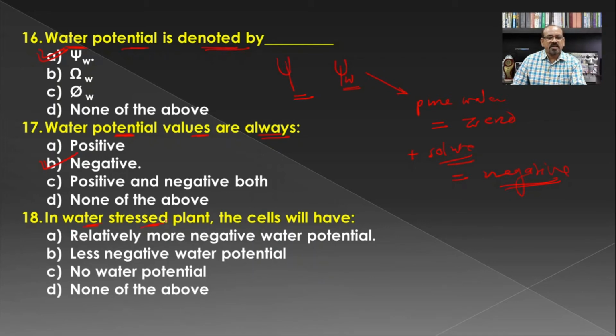Then in water stressed plants, meaning where there is a scarcity of water, like the xerophytes, the cells will have a relatively more negative water potential, because they will have more content of solids, or the osmotic pressure of the cells of plants growing in water stress condition will be high, and hence they will have more negative water potential as compared to the cells of other plants.